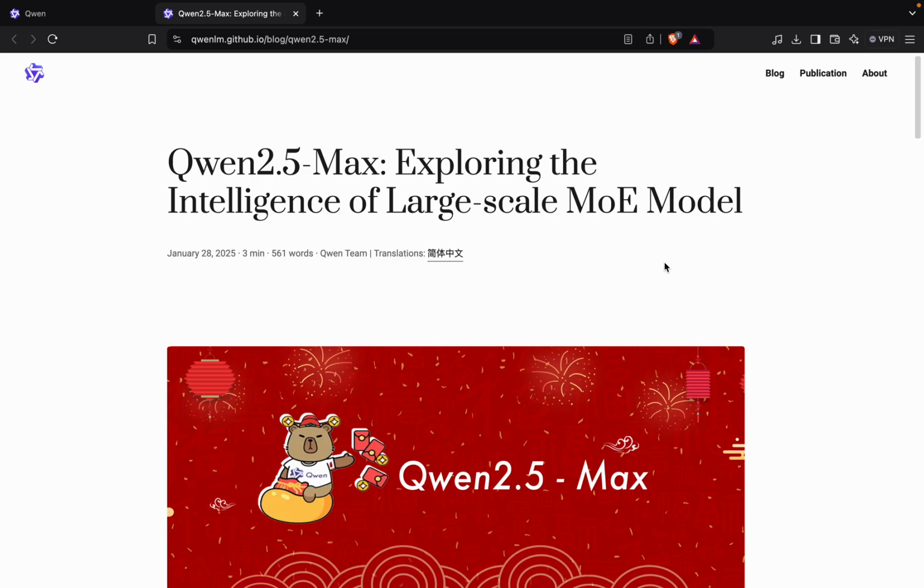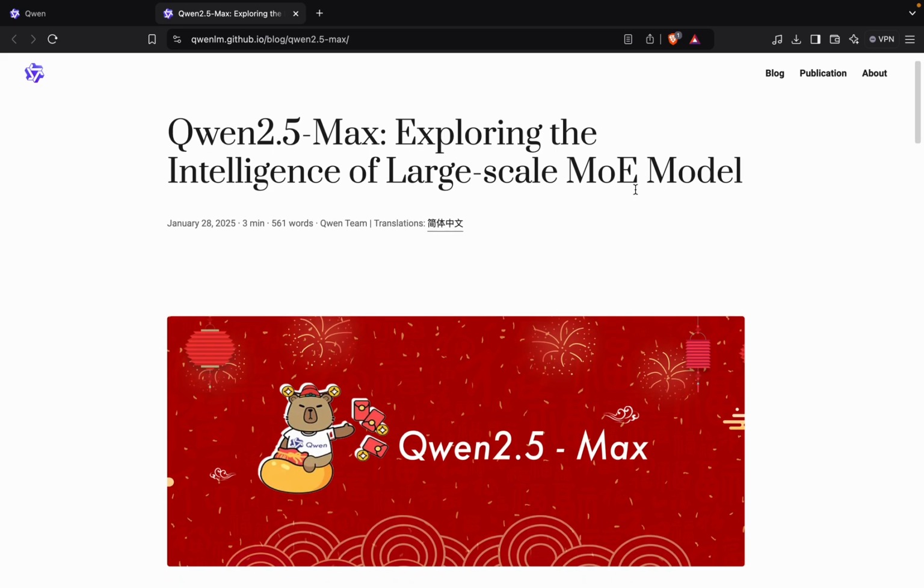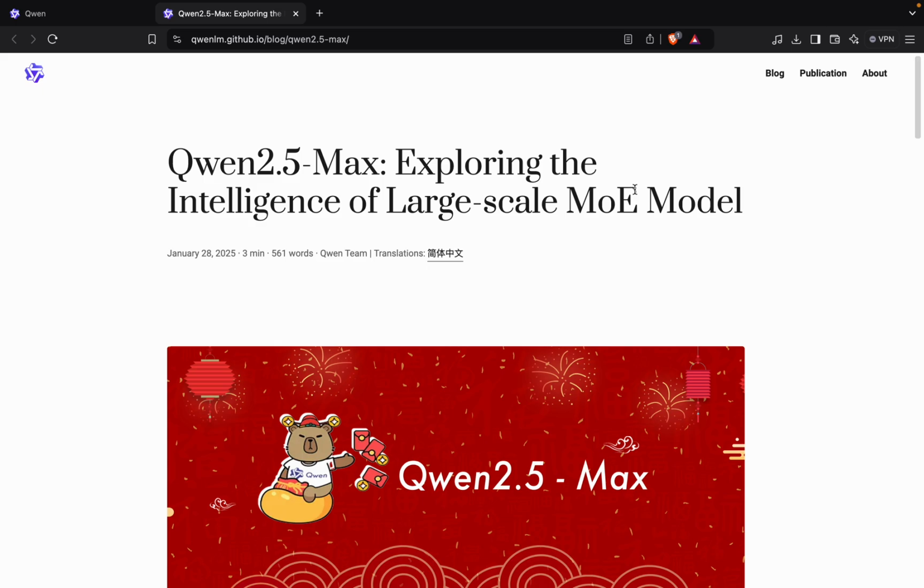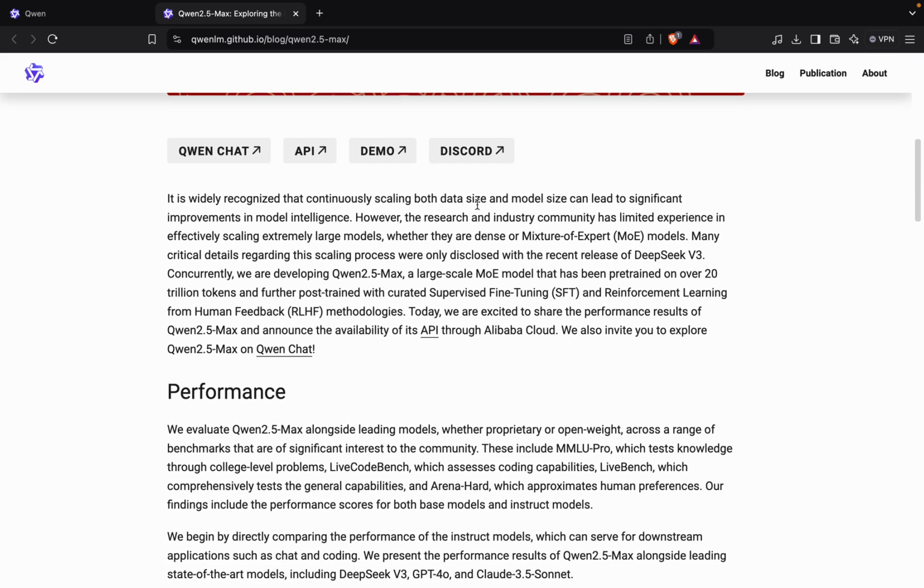So as you know, the Alibaba Cloud Group has an AI named Qwen. They have launched their new model, that is the 2.5 Max model. It is launched by Chinese only. So the new Chinese AI model is a large scale MOE model, that is mixture of expert model. This was just launched a few days ago only.